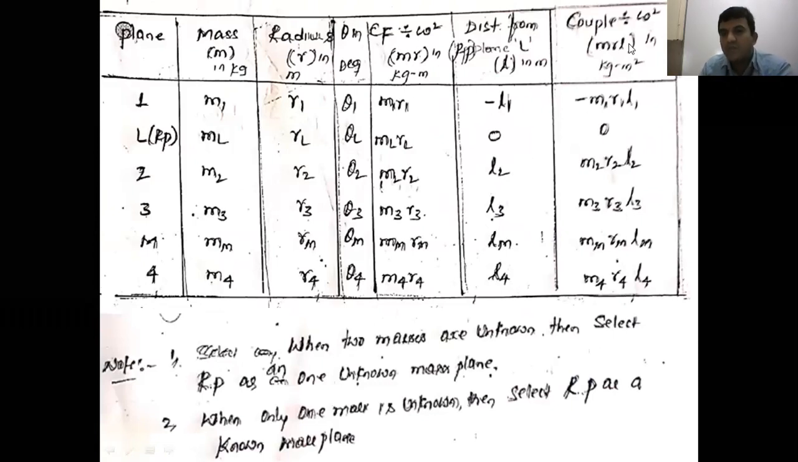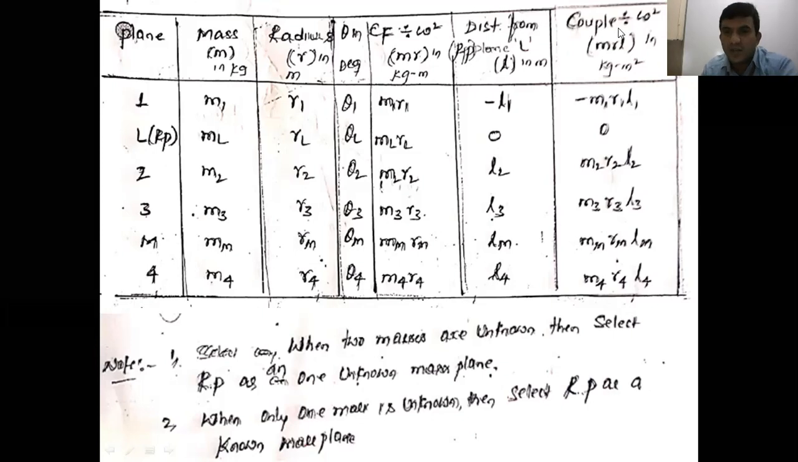Then in the last column you will get the couple. Couple is nothing but force into perpendicular distance. What is the centrifugal force? M into omega square into R, and the perpendicular distance is L. Dividing by omega square, it gets cancelled. What will we get here? M into R into L, in kg meter square.